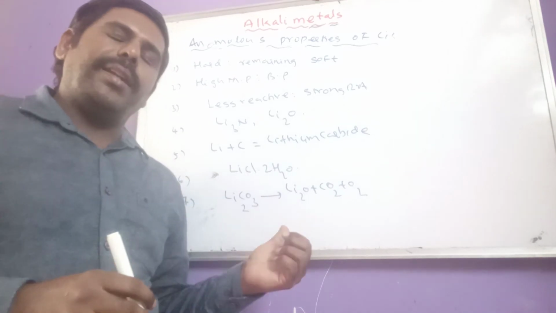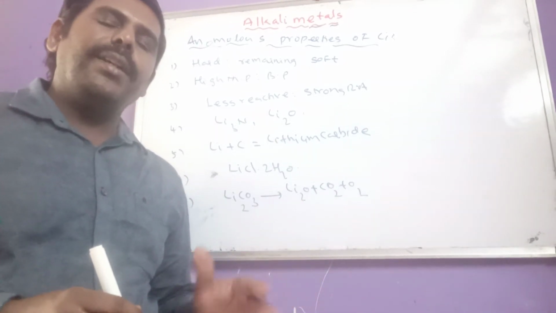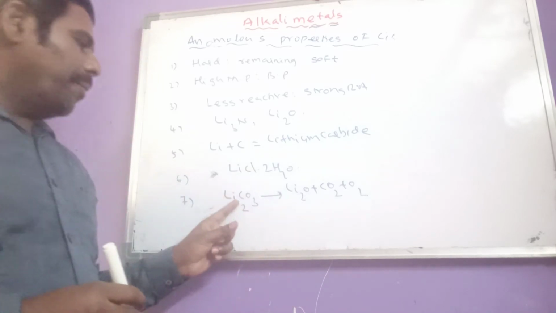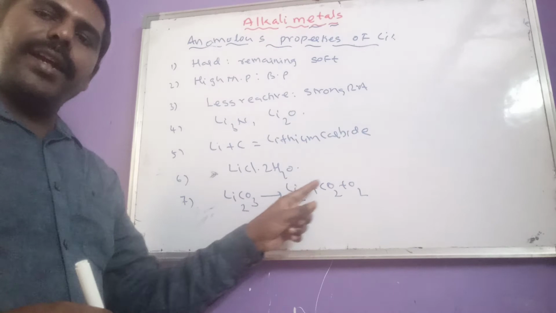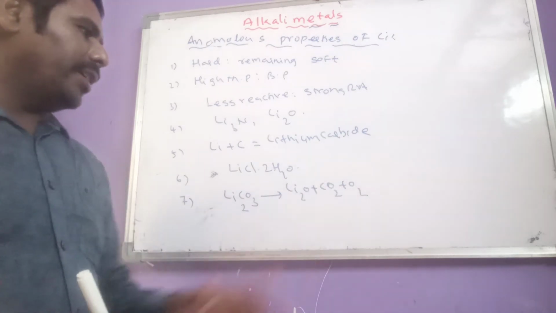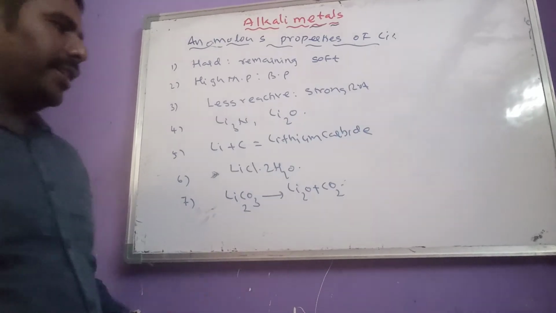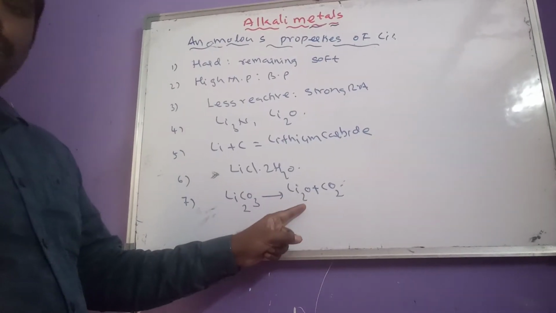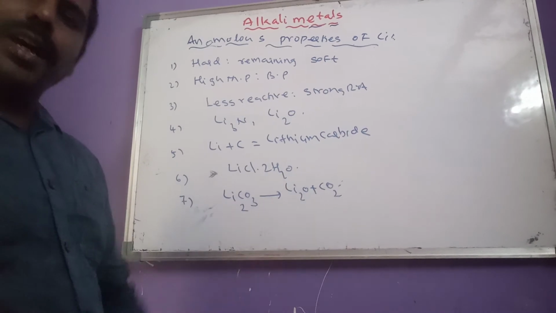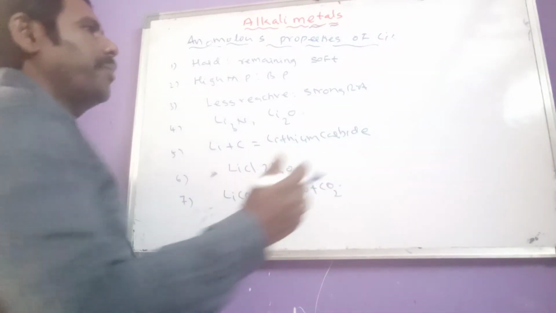Other alkali metal carbonates like sodium carbonate and potassium carbonate are thermally stable, but lithium carbonate dissociates into oxide and CO2 only, no need to write oxygen. So lithium carbonate dissociates to give lithium oxide and carbon dioxide, but the remaining carbonates are thermally stable.